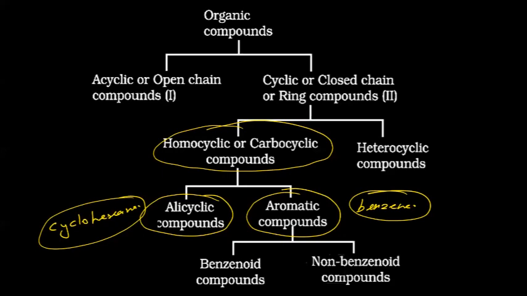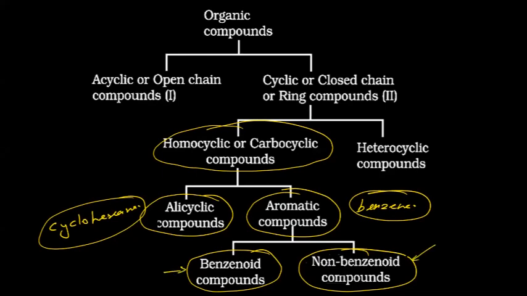Aromatic cyclic compounds are further divided into benzenoid and non-benzenoid. Means the compounds which contain a benzene ring are benzenoids. The compounds which do not have a benzene ring but have aromaticity, where the three conditions of aromaticity are satisfied, are non-benzenoid, not containing the benzene ring.